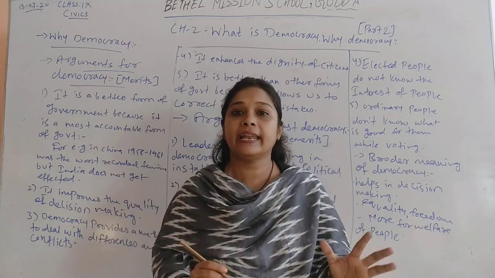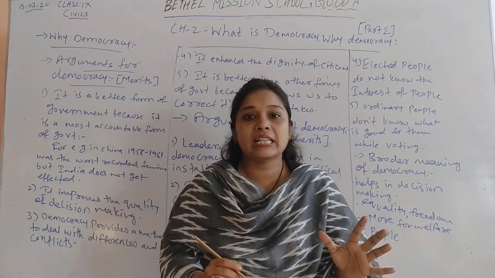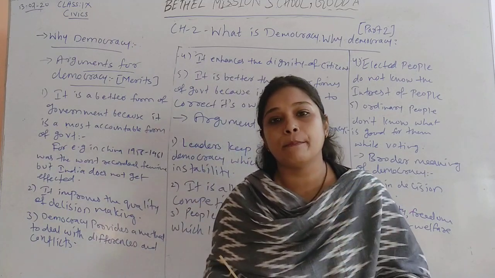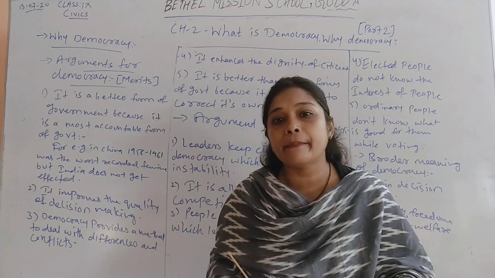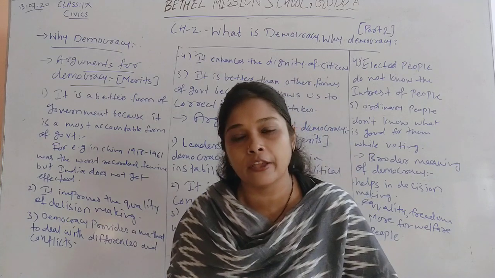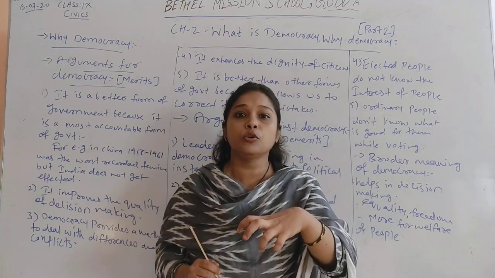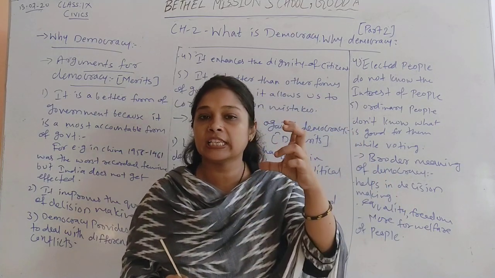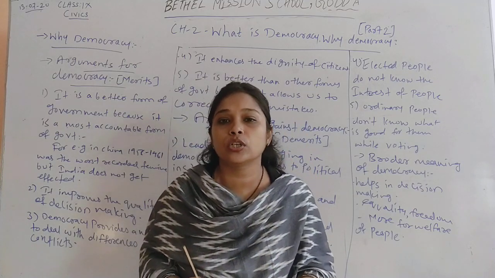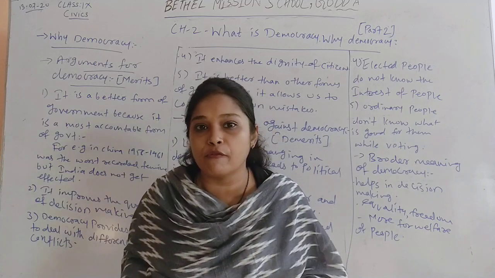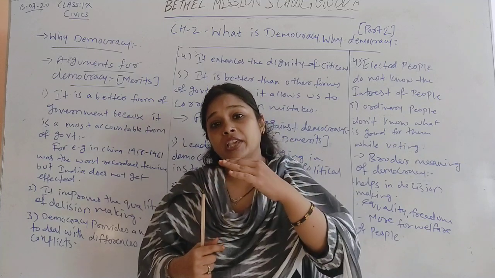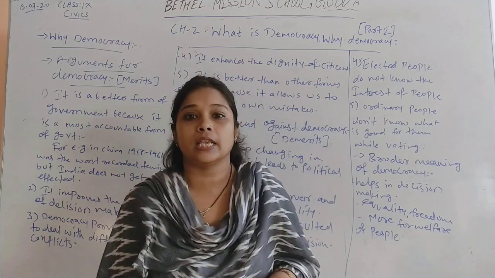Like if people elect the government, or if they feel that the government is not working properly, the government can be overthrown and re-elections can be held. We have constitutional amendments through which we can change the constitution. We can amend the constitution if certain laws are not fit for today's conditions, if certain rules have not been fit for today's requirements. So amendment of the constitution is also there. Democracy is the most flexible form of government, in which we can rectify and solve our mistakes.